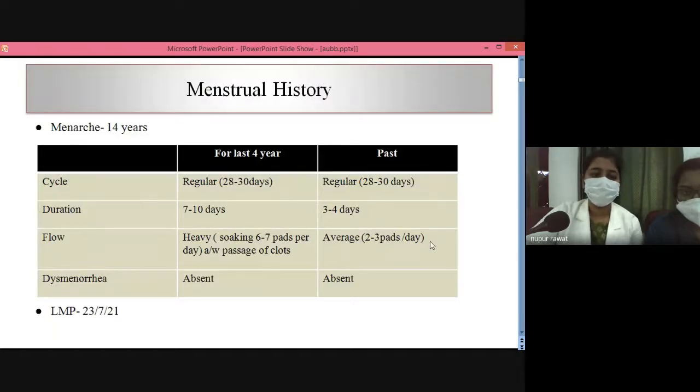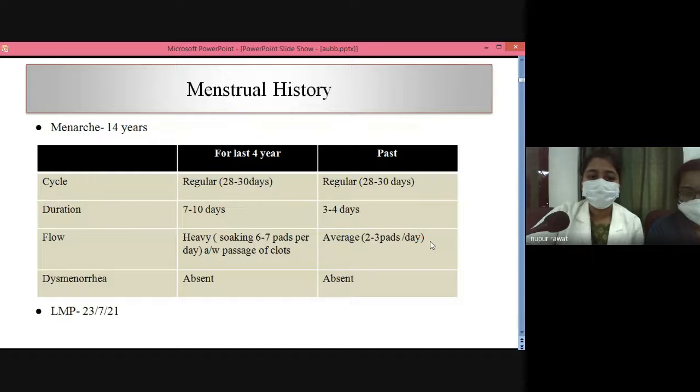Her menstrual history: she attained menarche at 14 years of age. Her past menstrual history includes a cycle of 28 to 30 days and a duration of 3 to 4 days. She had average flow for which she had to use 2 to 3 pads per day, and there was no dysmenorrhea.